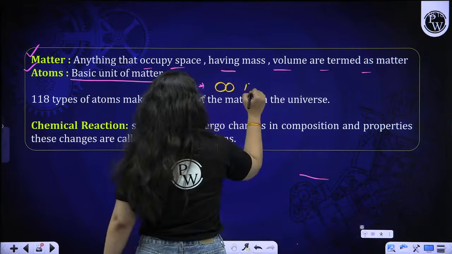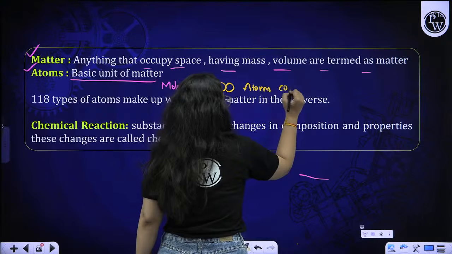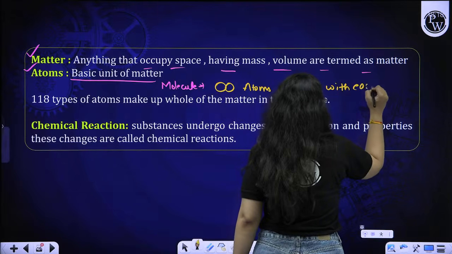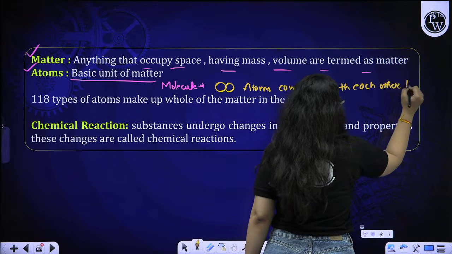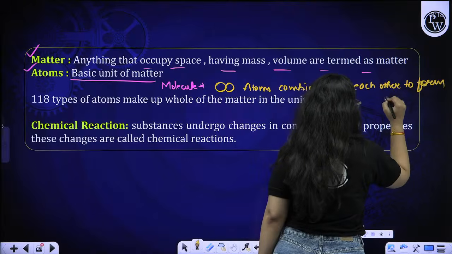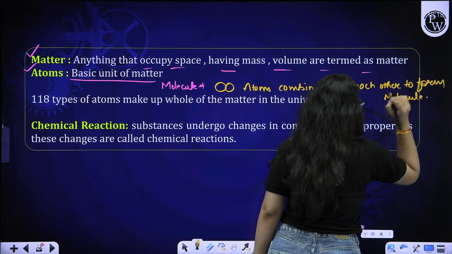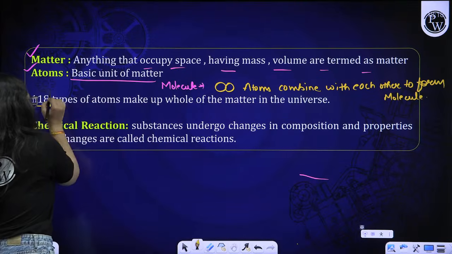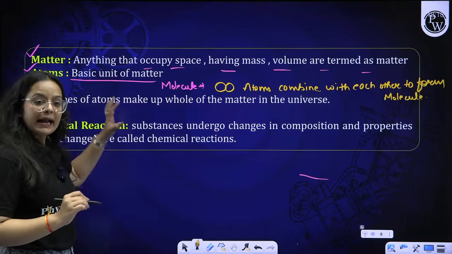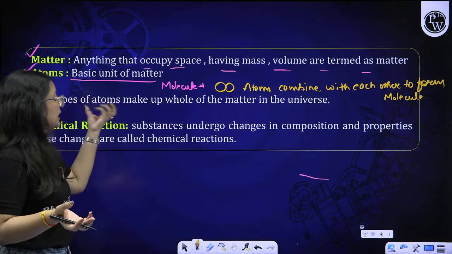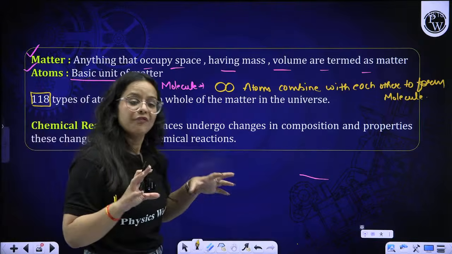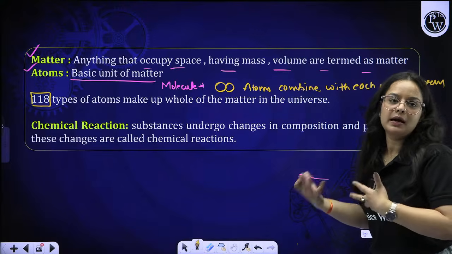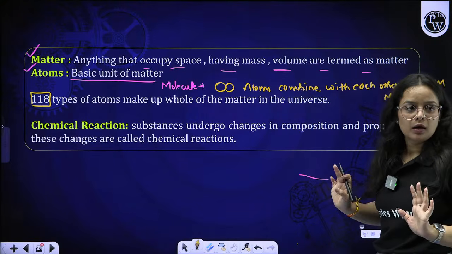So atoms combine with each other to form molecules. Is that clear to you all, beta? Yes ma'am, this is very clear to all of us. Then moving on, there are overall 118 types of atoms that make up the whole universe. The number is 118, and in the subsequent parts I will explain all the elements as well.